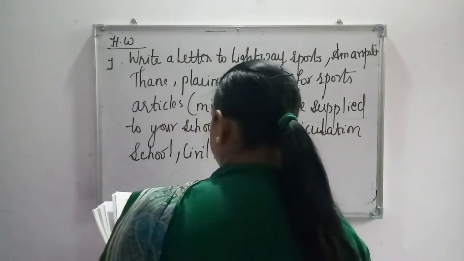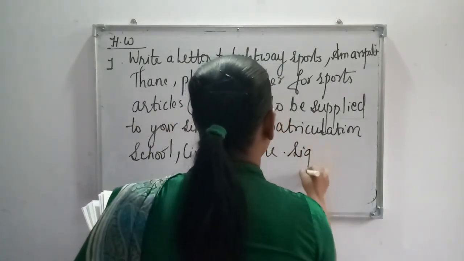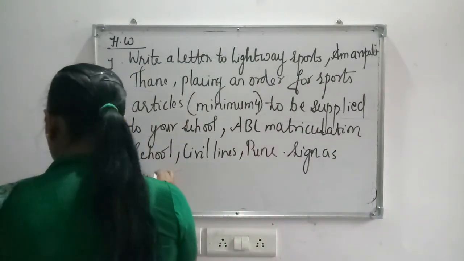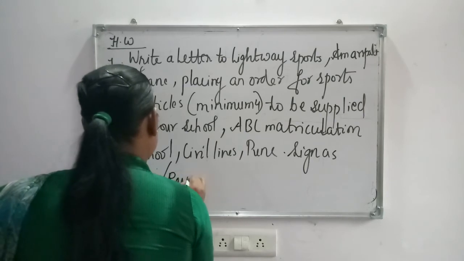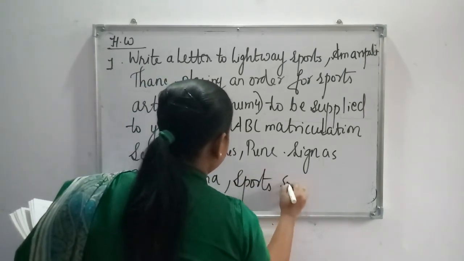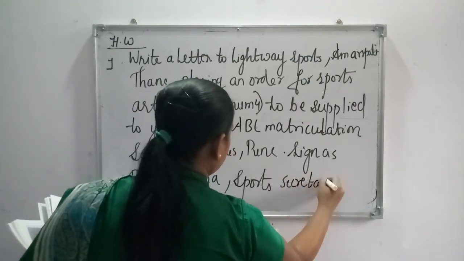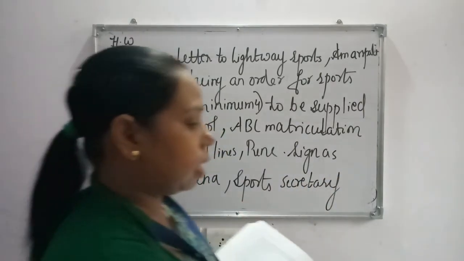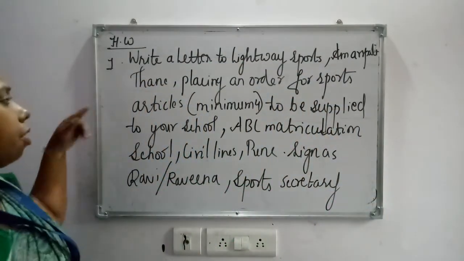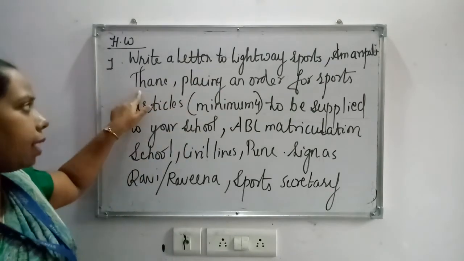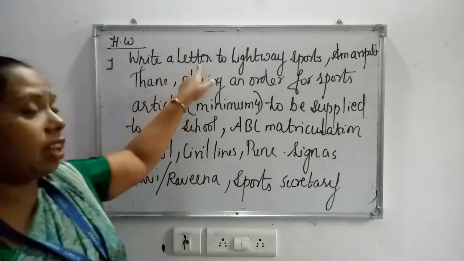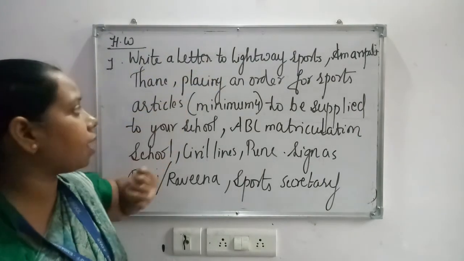A lot of things are given in this, so only the body you need to invent. Sign as Ravi or Ravina, sports secretary. So I will explain this question and then we will conclude this video. Write a letter to Lightway Sports, Amrapali Thane, placing an order for sports articles. So Lightway Sports is your receiver's address.